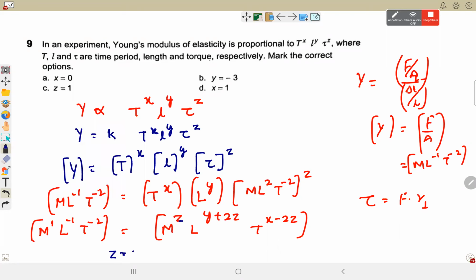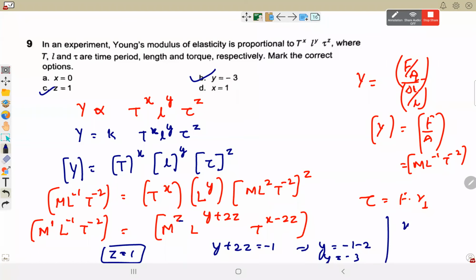Compare the power. M power is z to the power 1. So z is 1. Then y plus 2z is equal to minus 1. Y will become minus 1 minus 2. So y is minus 3. x minus 2z is minus 2. So x will be 0.